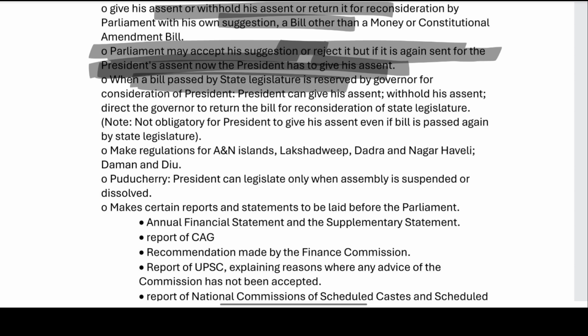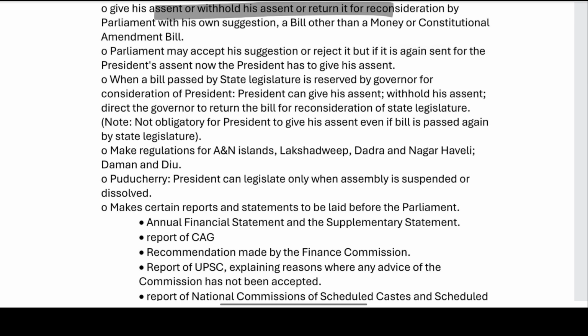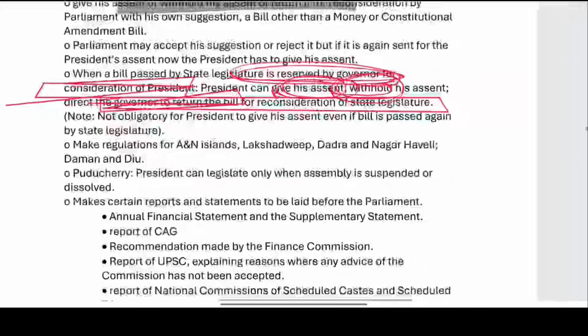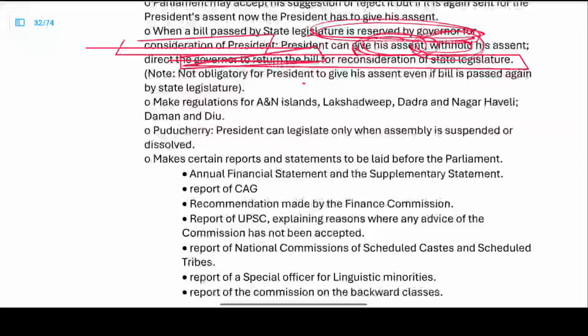When the bill is passed by the state legislature, now the state legislature comes into the picture, and the bill is reserved by the Governor. Passed by the state legislature and reserved by the Governor for the consideration of the President, he is giving assent or withholding the assent, or he is asking the Governor to return the bill for reconsideration of the state legislature. It is not obligatory for the President to give the assent even if the bill is passed again by the state legislature.